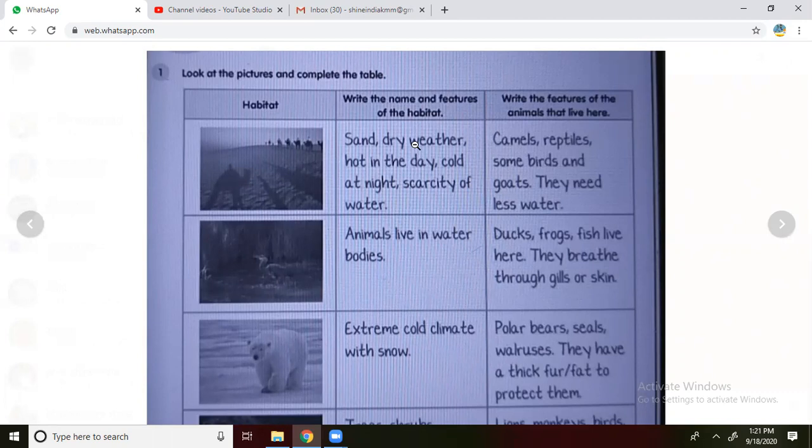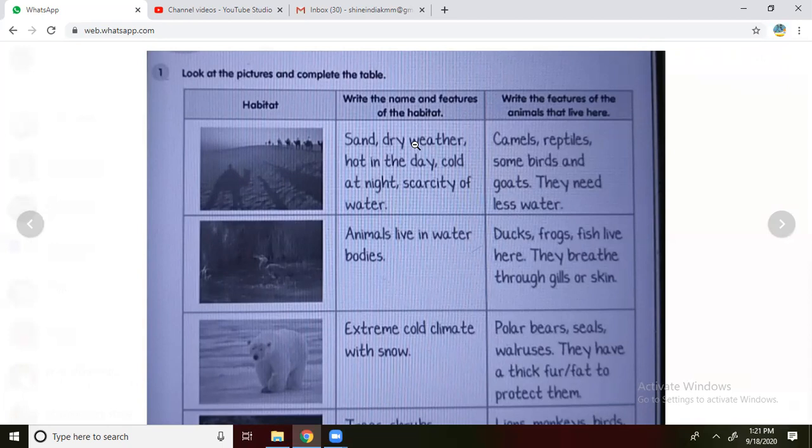Hot in the daytime, very hot, almost 45 to 50 degrees Celsius. We can't bear that much heat. And next, cold at night. However hot the weather is in the morning, it is quite the opposite at night, very cold and chill. We can't bear that much coldness at night.